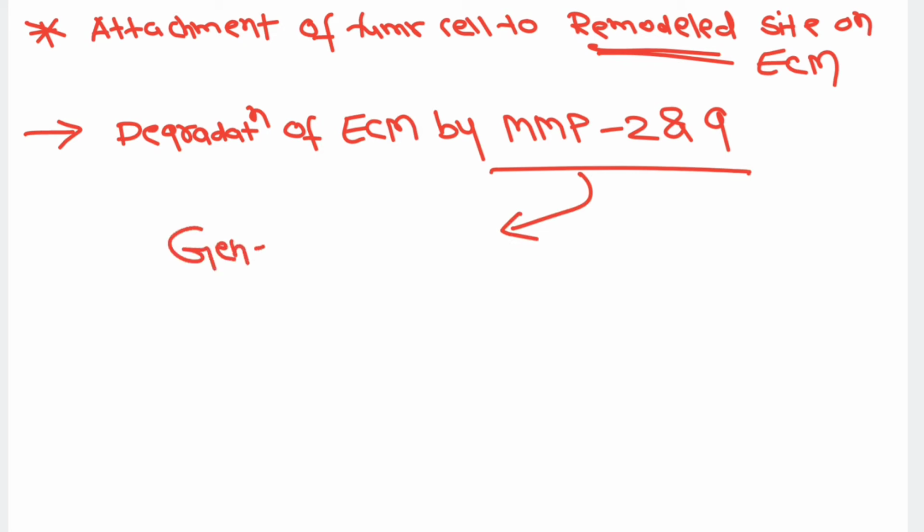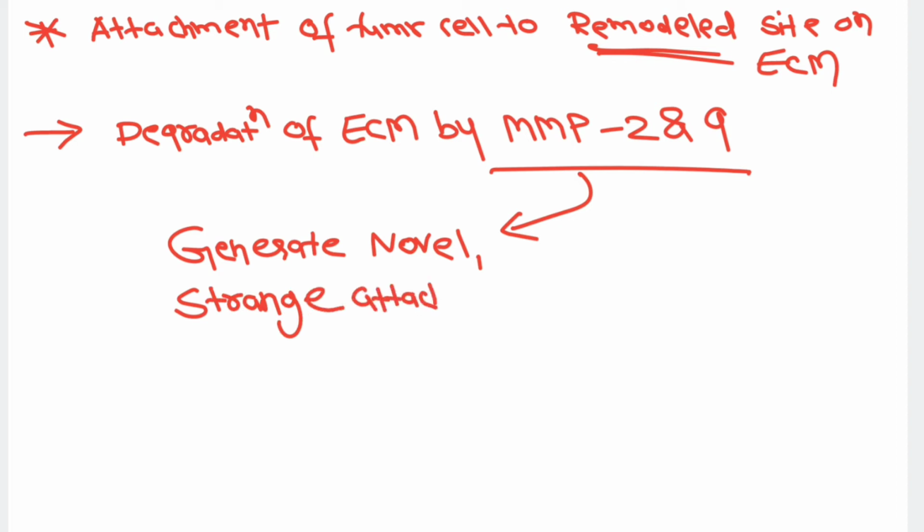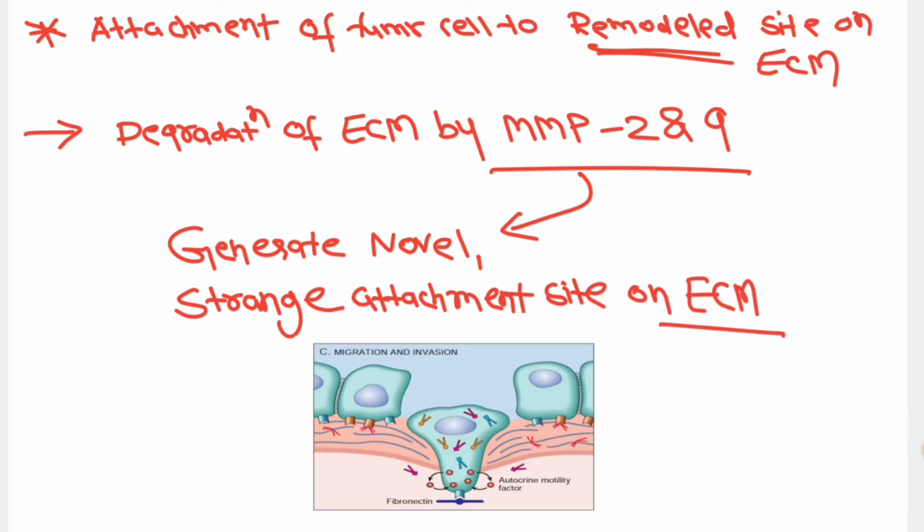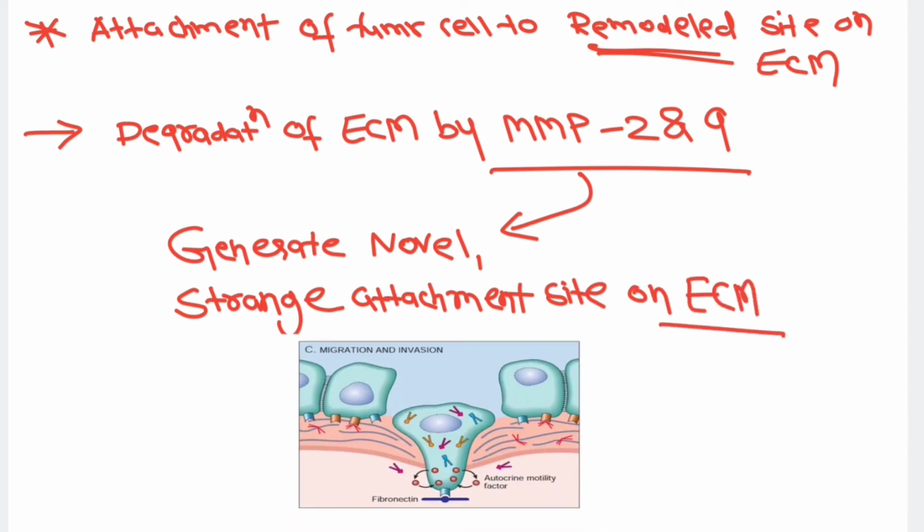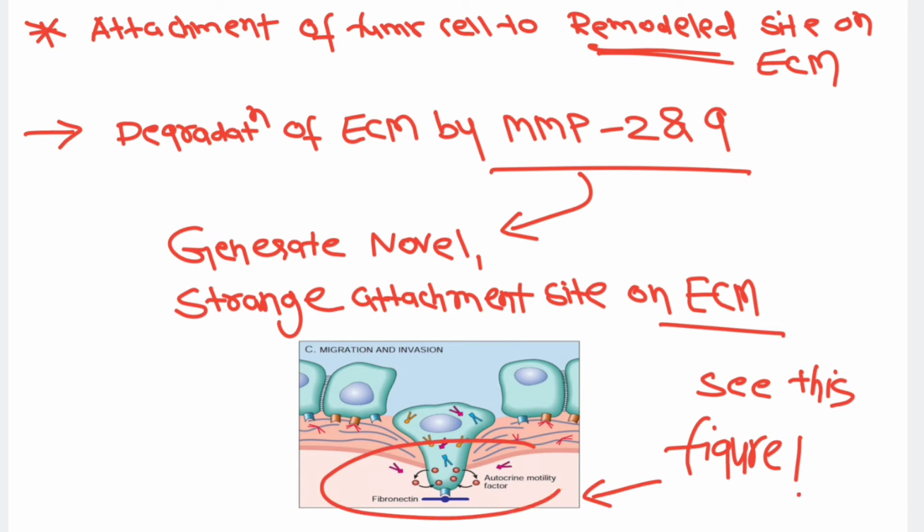So they will generate a novel attachment site over the extracellular matrix. So with this remodeled site on the extracellular matrix, the tumor cell will get attached. All right, you can see it in this diagram, right?